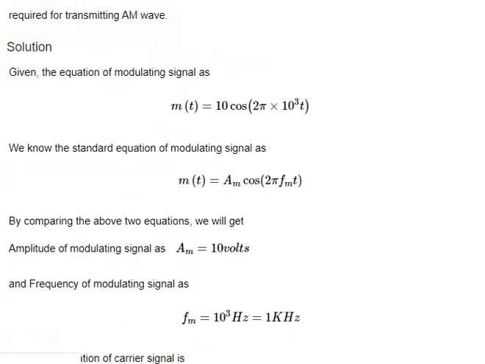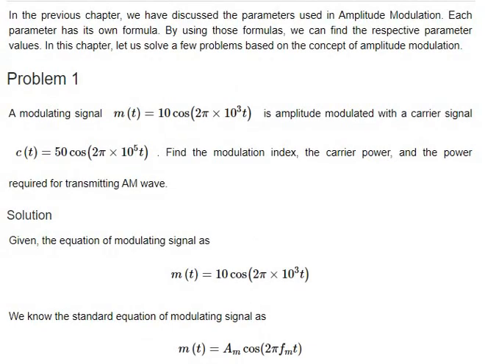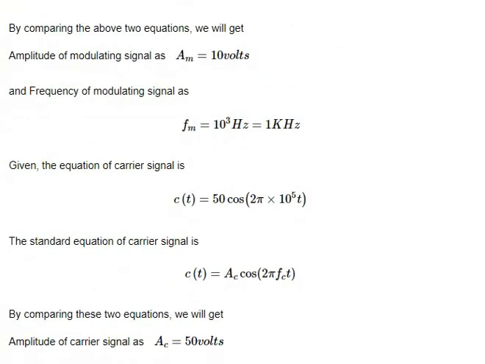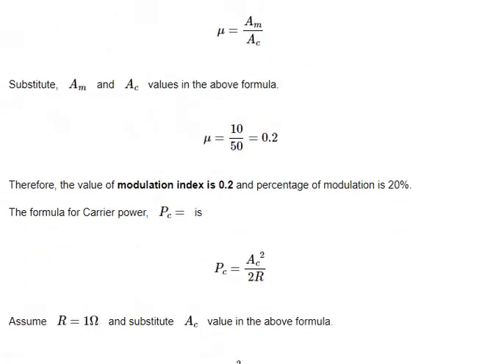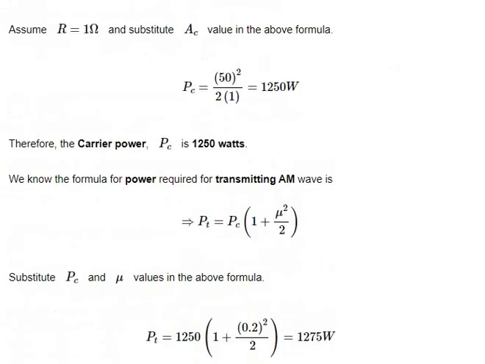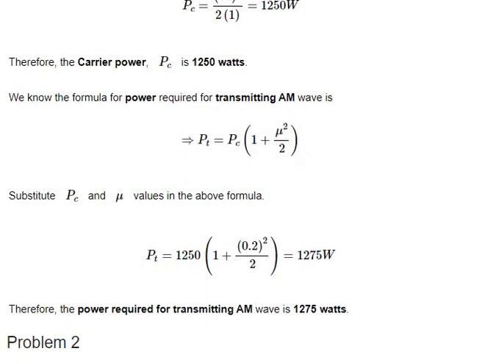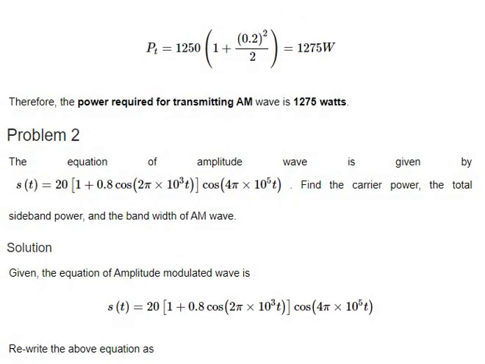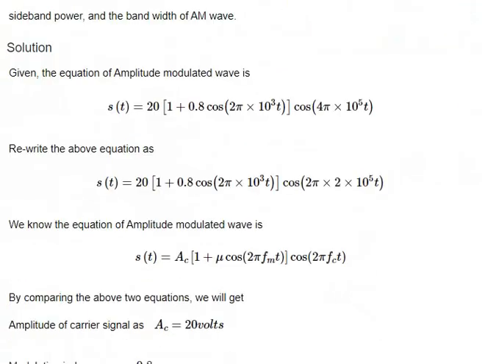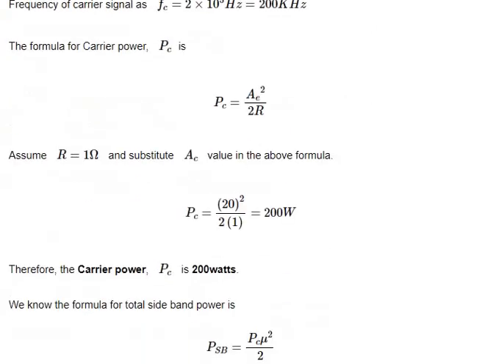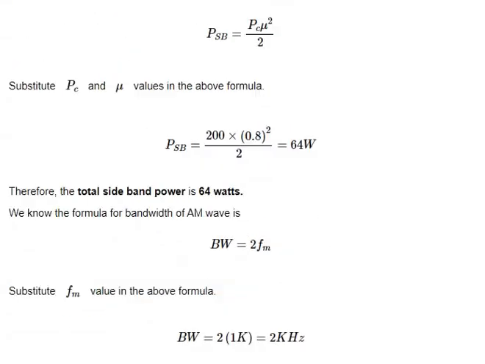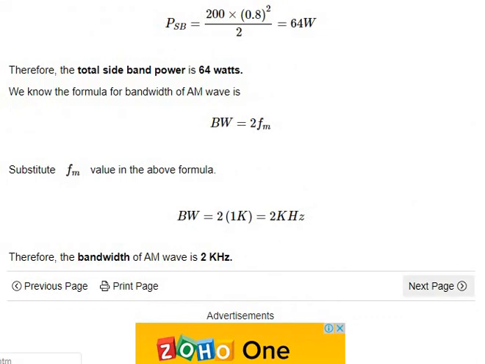And the carrier power PC is equal to AC square by 2R. And then what is the peak power required to transmit? The total power is PC into 1 plus mu square by 2. That's one thing. And here from the amplitude equation, we find the carrier power and sideband powers PUSB and PLSB, and bandwidth is the same. Bandwidth anyhow is 2 fm; PUSB and PLSB have formulas, you can calculate from that.